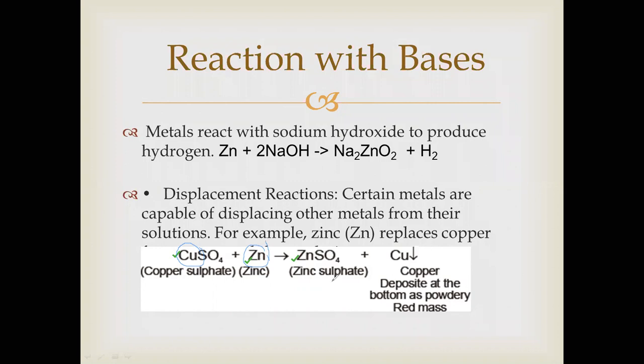So when copper sulfate solution and zinc metal are added, zinc sulfate solution is formed and the copper, in the form of a fine powdery red mass, is deposited at the bottom of the beaker. So this is the displacement reaction, where one metal displaces the other.